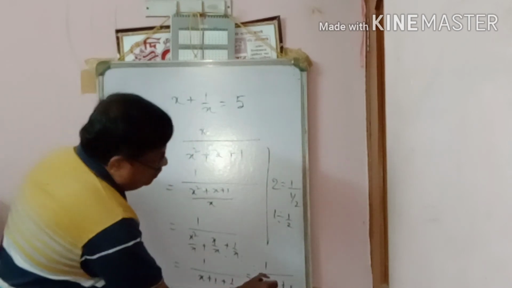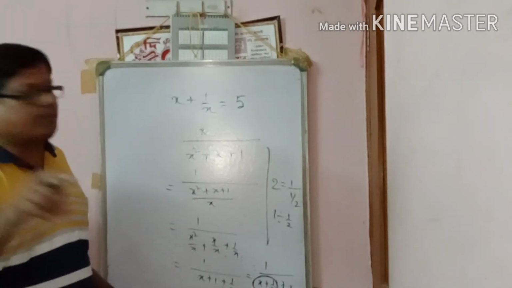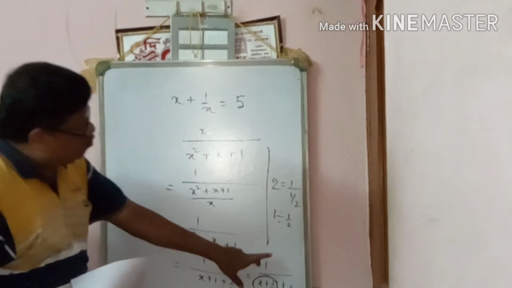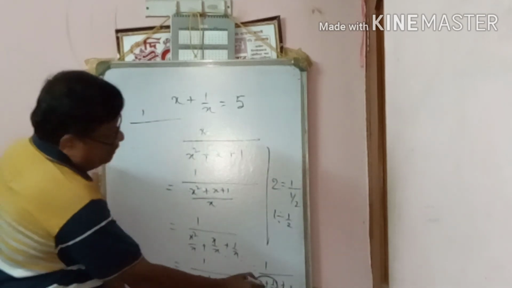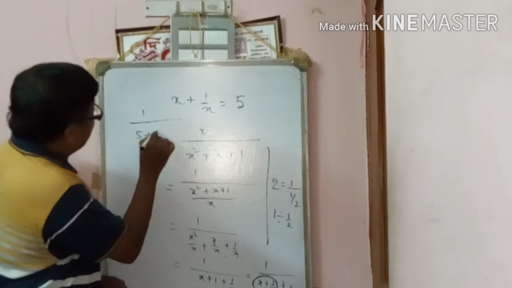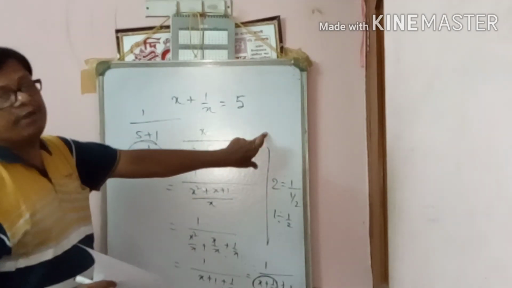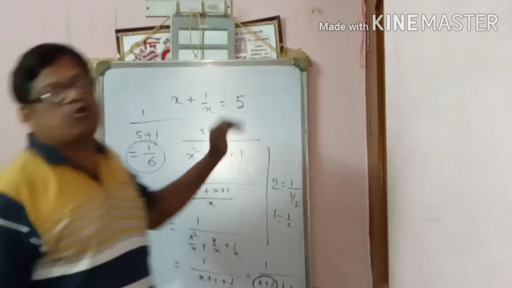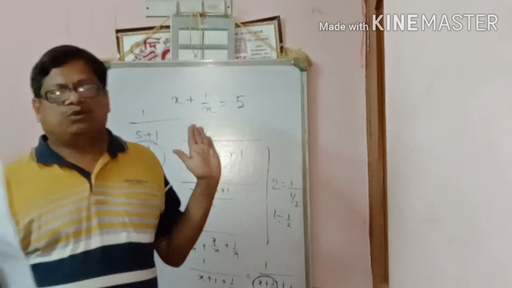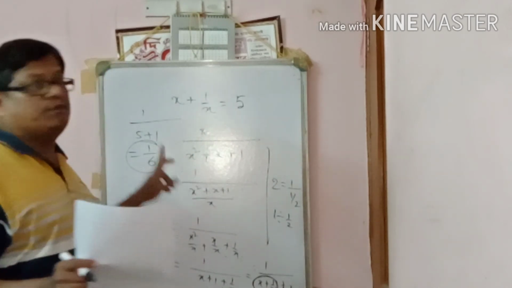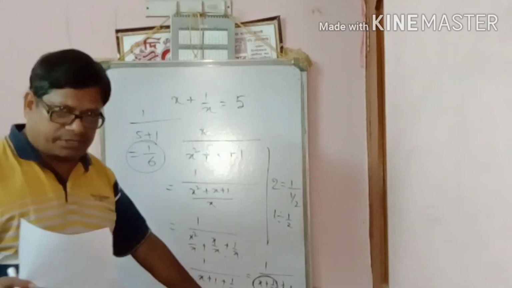Now x plus 1 by x is given as 5, so 1 by 5 plus 1, that is 1 by 6. Suppose the options are 1 by 3, 1 by 6, 1 by 5, 1. The answer will be 1 by 6. Keep in mind, this is one process.